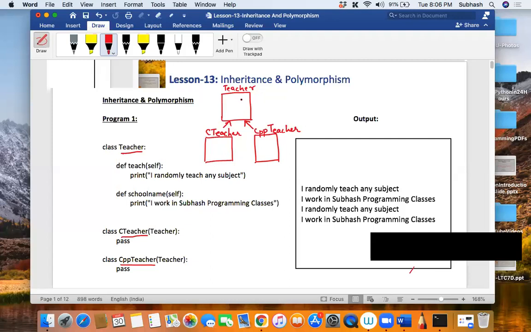Two methods, correct? No. So what are those two methods? Can you tell me what are those two methods in the teacher class? They are your teach method. The other one is the school name method, isn't it?